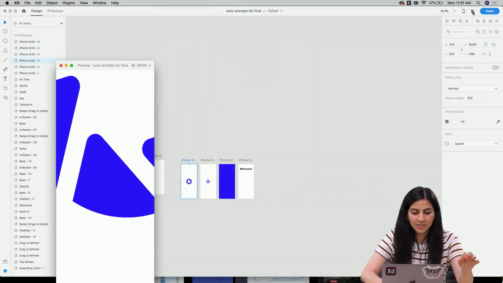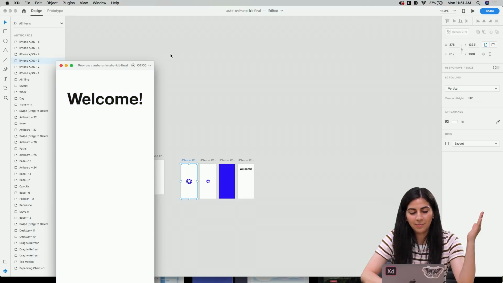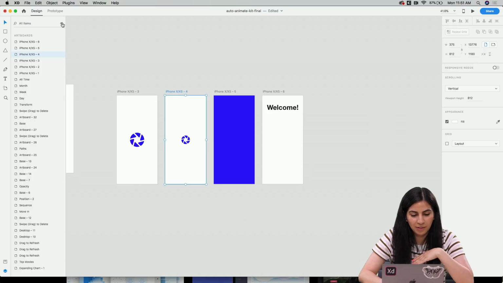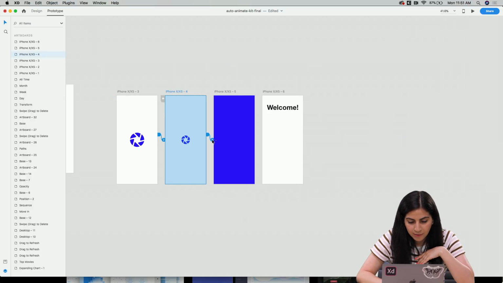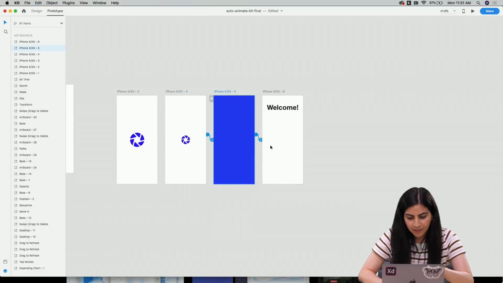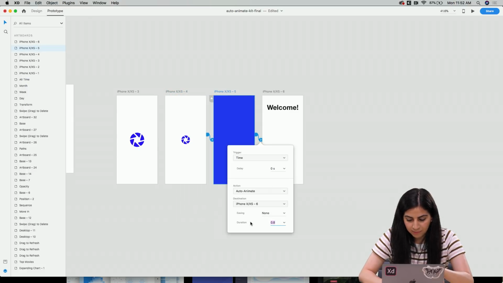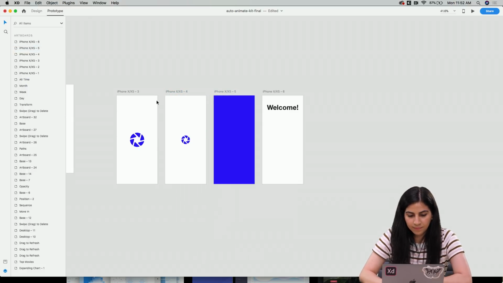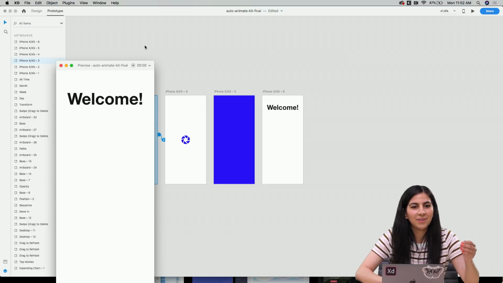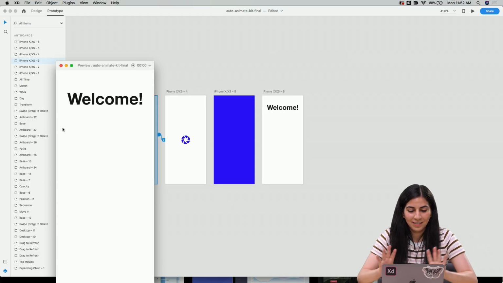So it goes in and then jumps out, and maybe that's a little slow, so I want that to move a little faster. So maybe after this we can do 0.3 seconds, and same with this one. Yay, so those are the different things you can do.